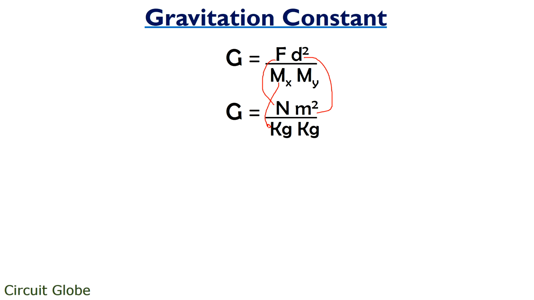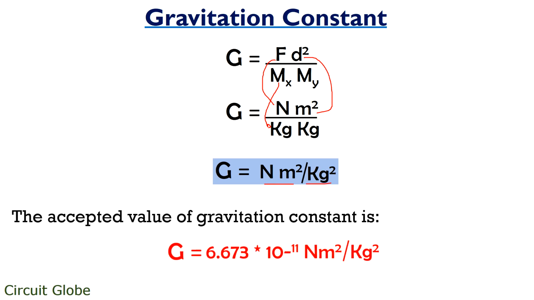Therefore, we'll get the unit of the gravitational constant as Newton meter square per kg square. An English physicist provided the value of the gravitational constant by using a sensitive balance as G equals 6.673 into 10 to the power of minus 11 Newton meter square per kg square.